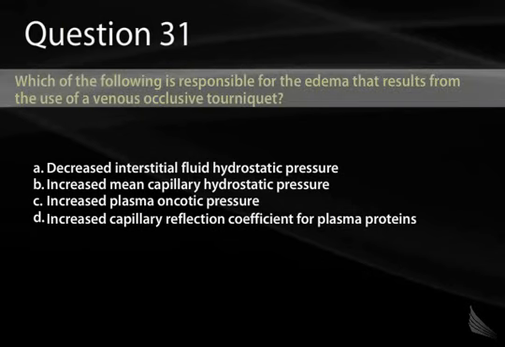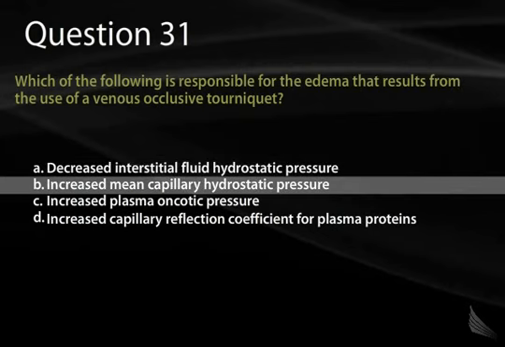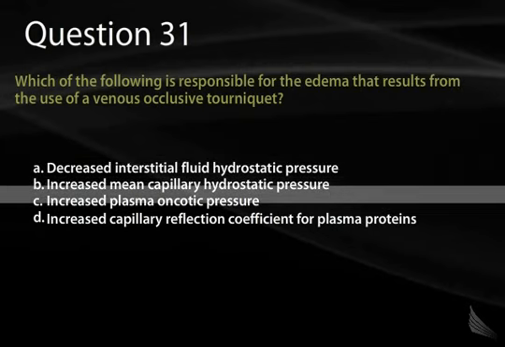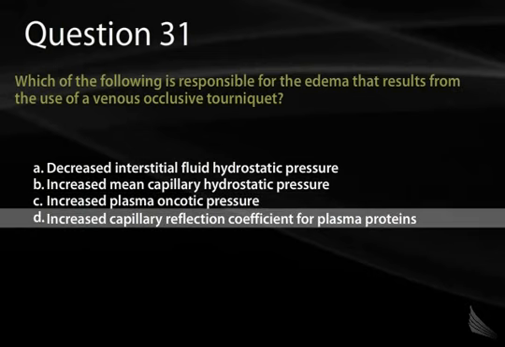Question 31. Which of the following is responsible for the edema that results from the use of a venous occlusive tourniquet? A. Decreased interstitial fluid hydrostatic pressure. B. Increased mean capillary hydrostatic pressure. C. Increased plasma oncotic pressure. Or D. Increased capillary reflection coefficient for plasma proteins.